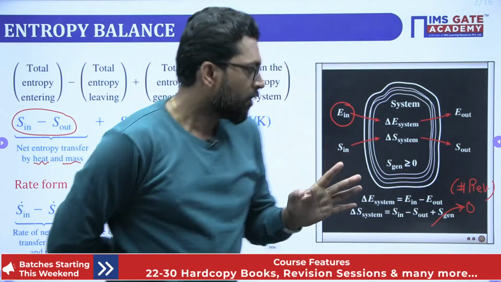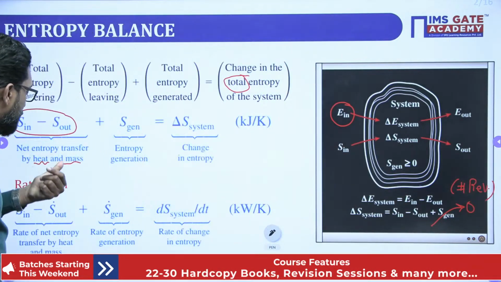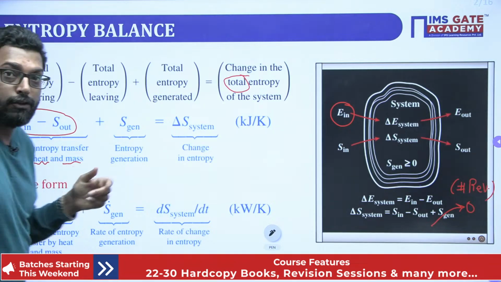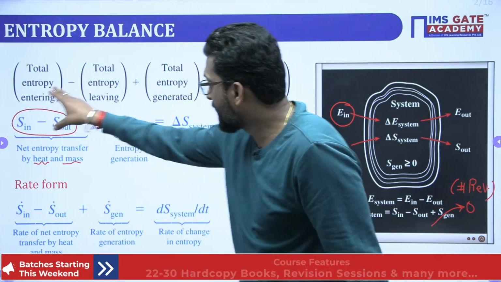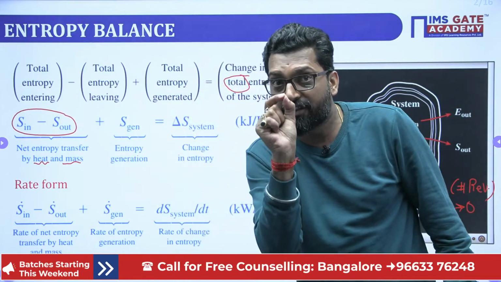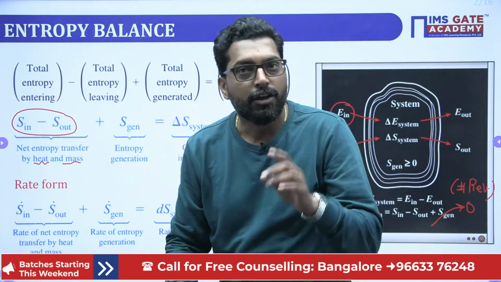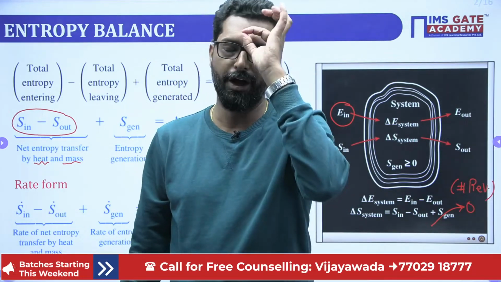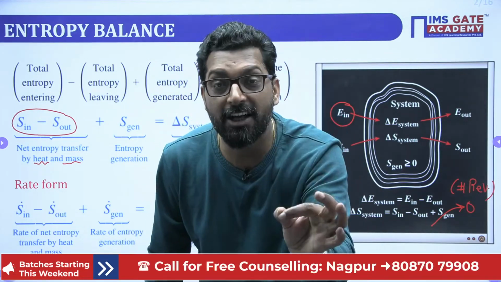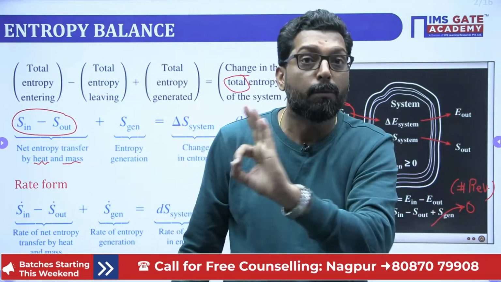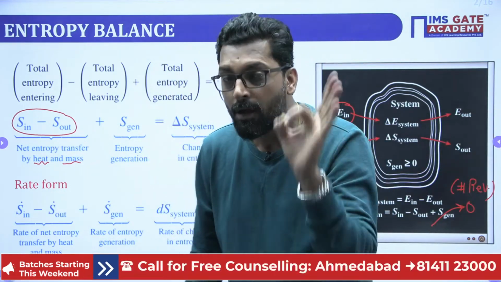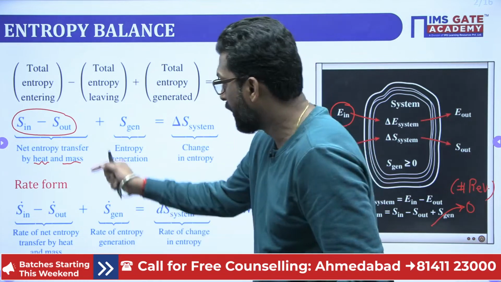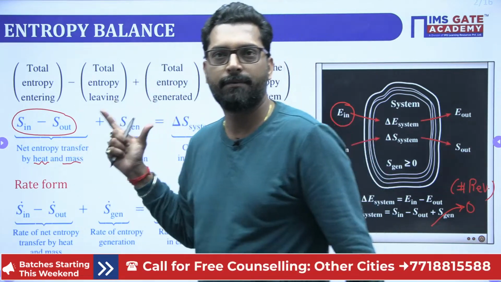So my dear, this statement gives you a very subtle concept: due to the work transfer, there is no entropy transfer. Only entropy transfer related to heat and mass.